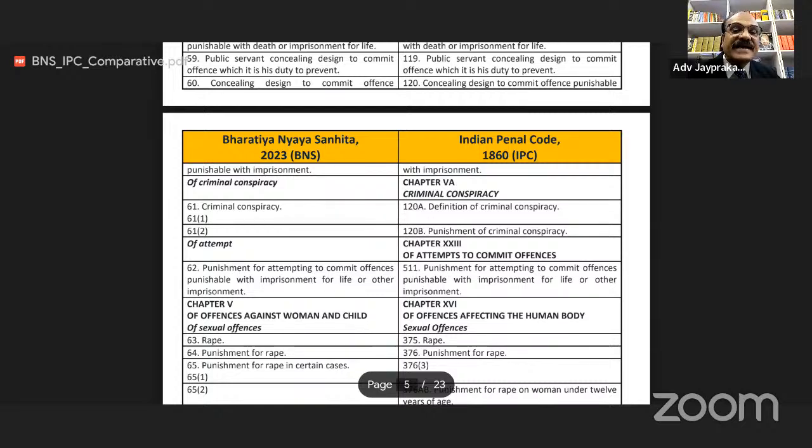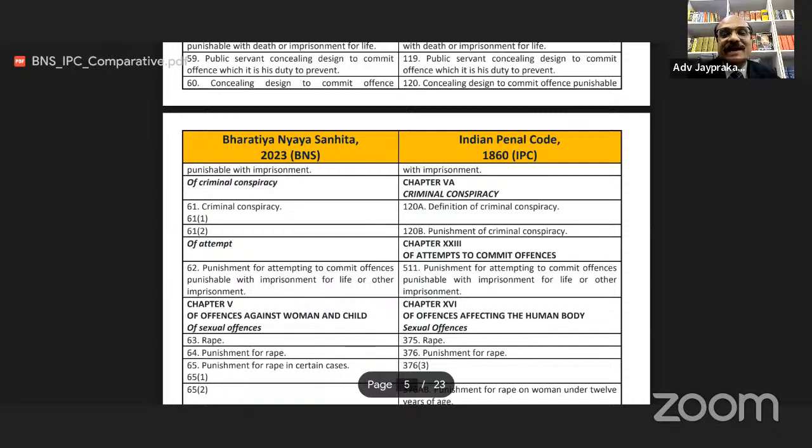So in BNS criminal conspiracy, section 61. I am repeating again and again because this is a very important section in new law.